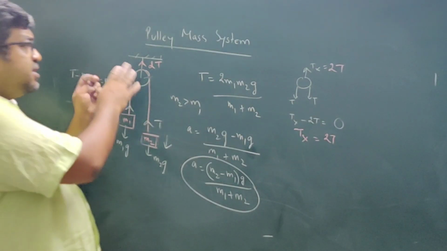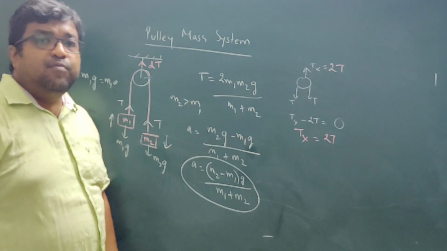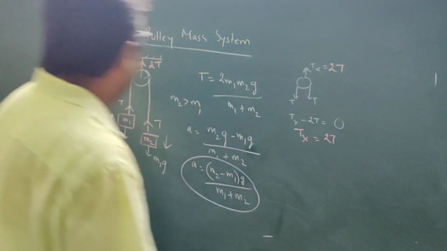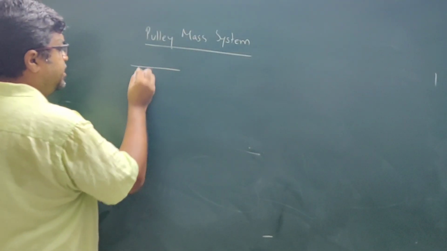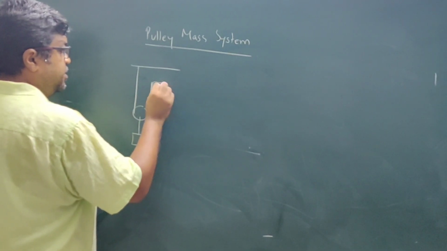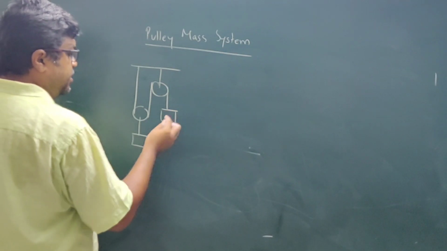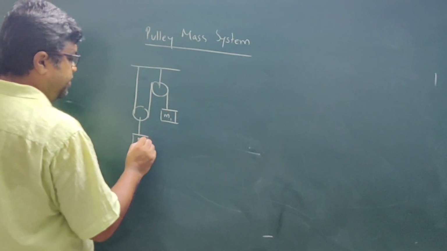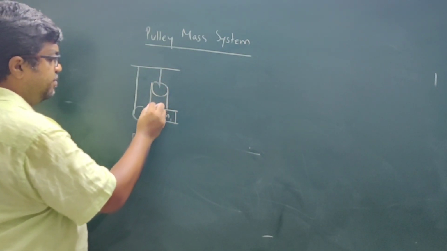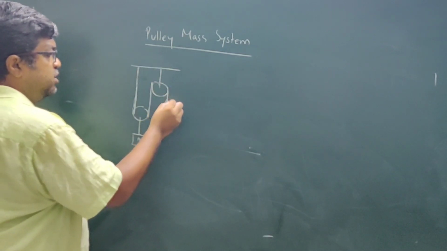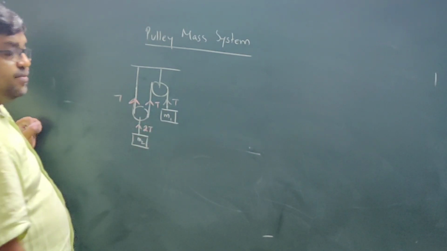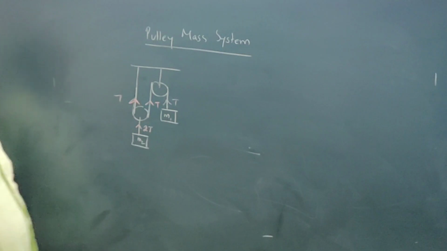So this is the simple case when we have only a single pulley. Now what will happen if we have more than one pulley? Suppose we have a situation like this. This is one pulley, this is a mass, this is another pulley, this is another mass. Suppose this is M1 and this is M2. Now see, this is a single string. So this is tension T, this is tension T, this is tension T, so this is twice T. If this is T, this is twice T.